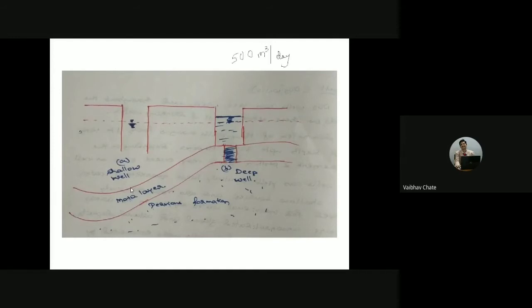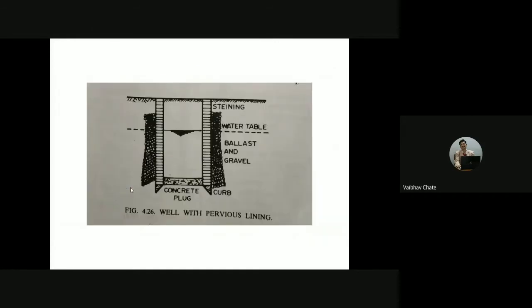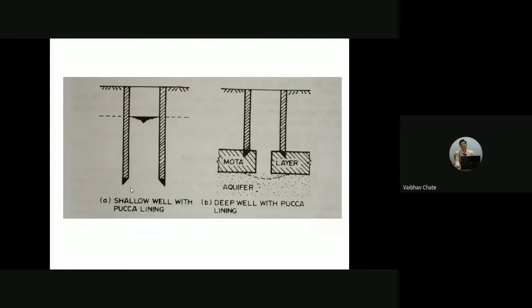Again, if we want to classify the open well, we can classify it based on whether lining is provided or not. Based on that, in the local Indian context, we call it a kacha well. A kacha well is a temporary well which will not have any walls made up of brick, reinforced concrete or stone masonry. Okay, I have a picture of that. Usually you might have seen some wells which are simply excavated, and it will not be provided with side walls and other things.